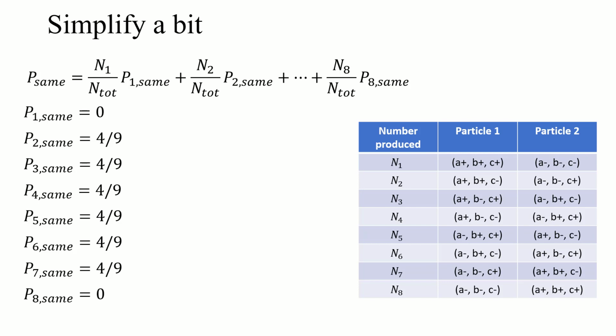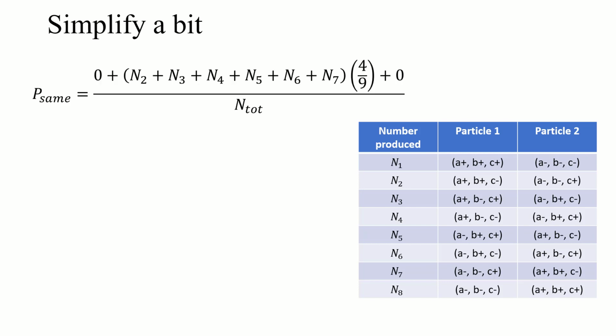If we take the probability that those sets of instructions were produced, we end up with this, right? 0 probability for the first and last sets, and all the individual sets 2 through 7 have a 4/9 probability, so you can just factor out that 4/9, and we get the total probability that these things are going to be measured the same. And this is true whether they're all produced in the 2 setup or in the 7 setup. That works for everything. But what does this mean?